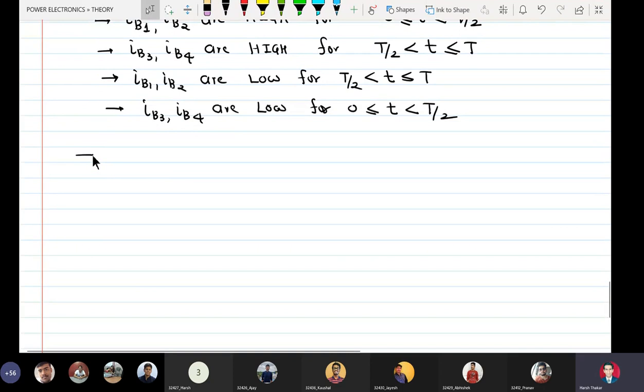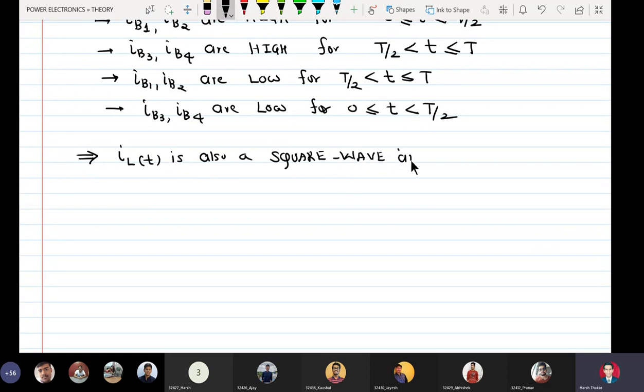Okay. Next important thing is, what about load current? The load current waveform is also a square wave and a scaled down version of VL of t.